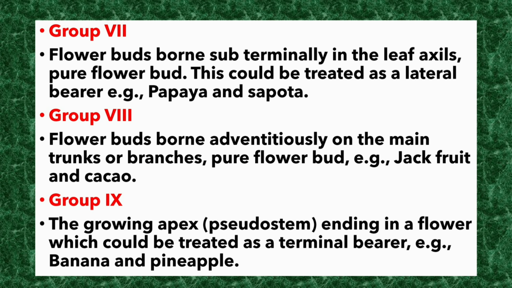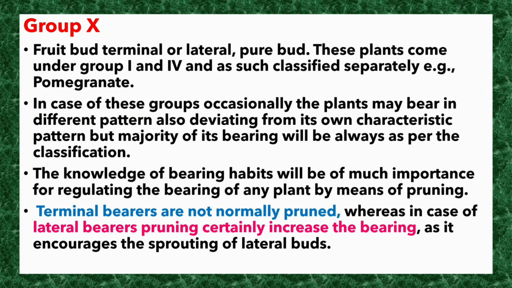Group 9. The growing apex, the pseudostem ending in a flower, which could be treated as terminal bearers. Example, banana and pineapple. Group 10. Fruit bud terminal or lateral, pure bud. These plants come under group 1 and 4 and as such are classified separately. Example, pomegranate. In case of these groups, occasionally the plants may bear in different patterns also, diverting from their own characteristic pattern, but the majority of their bearing will always be as per the classification.